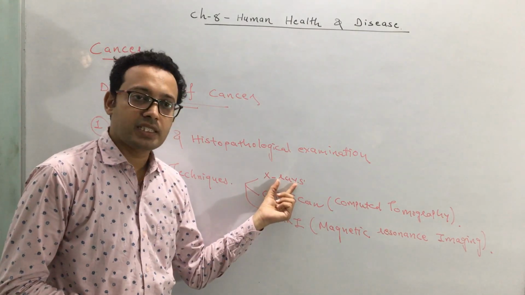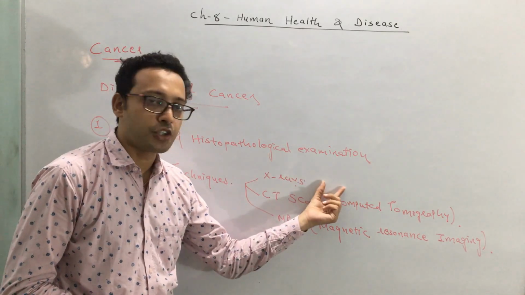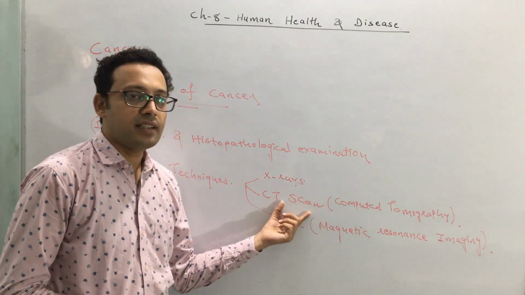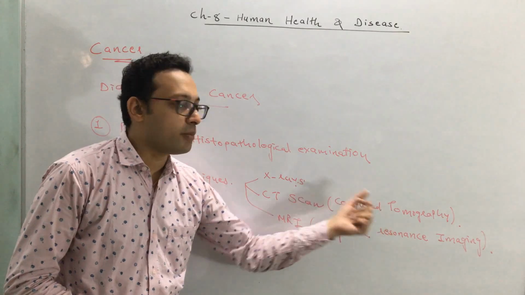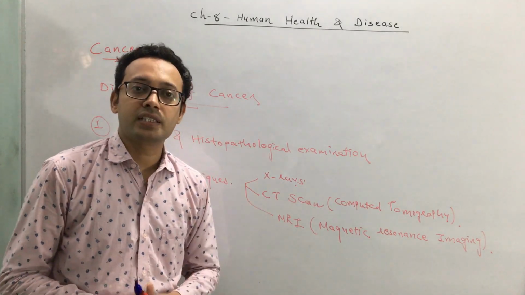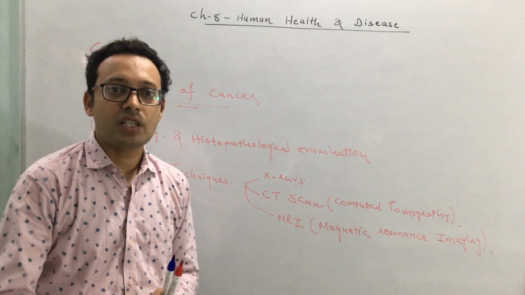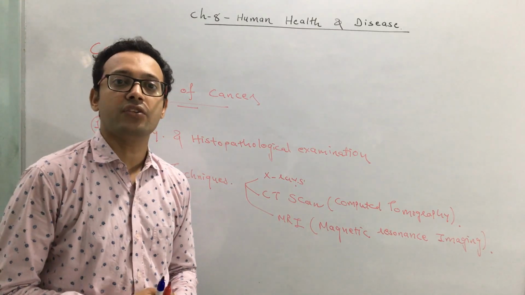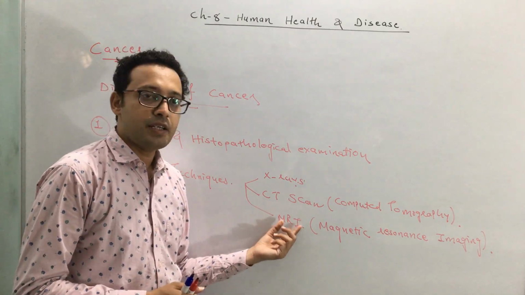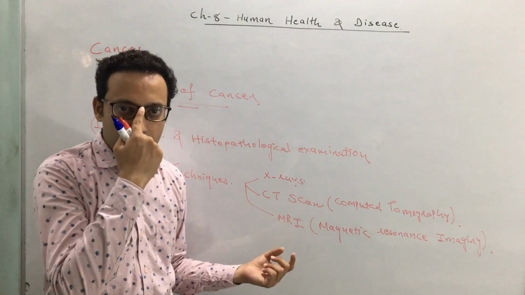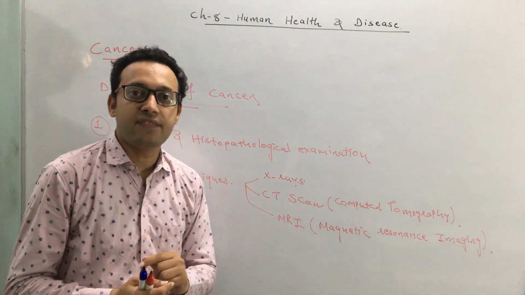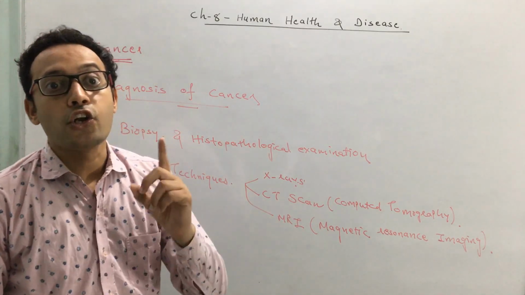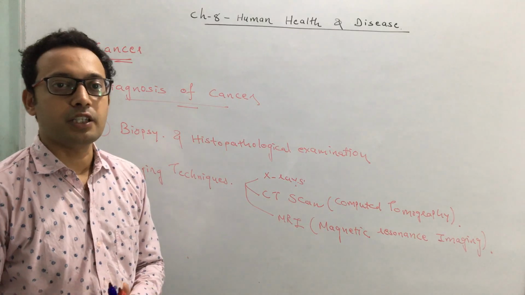X-ray utilizes ionizing radiation and gives just a 2D image. CT scan, computed tomography scan, utilizes ionizing radiation and gives a 3D image of an internal organ. MRI, magnetic resonance imaging, utilizes the magnetic field and non-ionizing radiation to get an image.